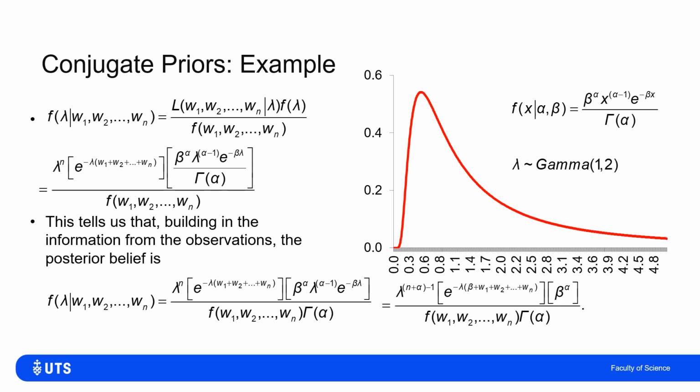And when I do that, of course, instead of just having lambda to the n and lambda to the alpha minus 1 multiplied together, I get lambda to the n plus alpha minus 1. And instead of having e to the minus lambda times the sum of my waiting times and e to the minus beta lambda, I get e to the minus lambda times beta plus the sum of my waiting times.